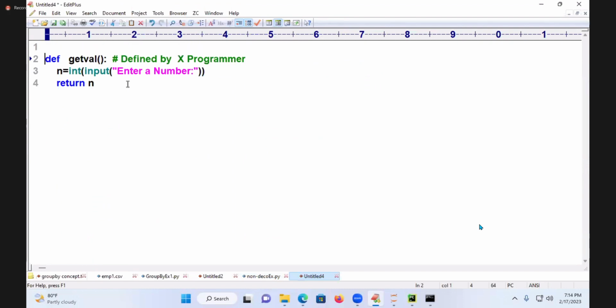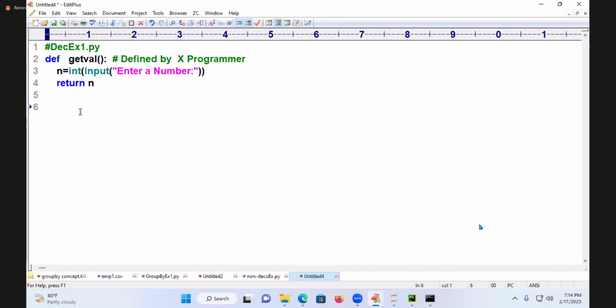Paste it. Now this is called decorator example 1, decorator example 1.py. So first example: what is the decorator's normal example? Decorator means providing some additional processing capability. Suppose you purchased a car, it's normal. For that car, you are adding some extra accessories, which is known as decorative. You purchased a bike, you are adding some extra things to that. That is called decorative. I need not tell more examples.